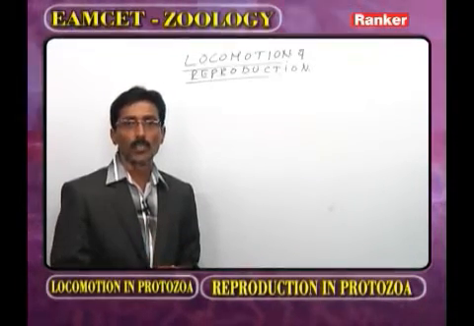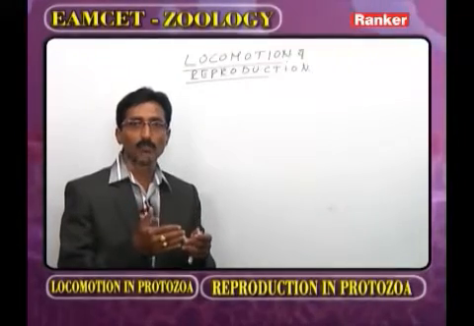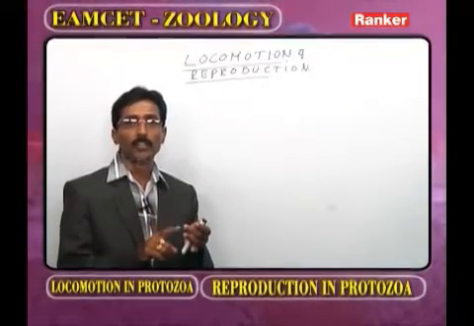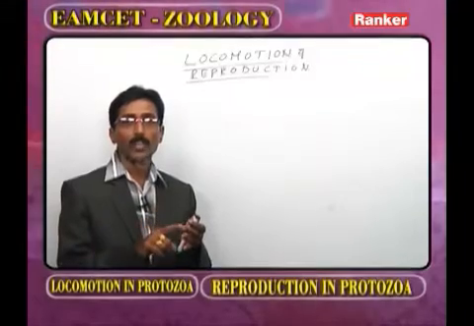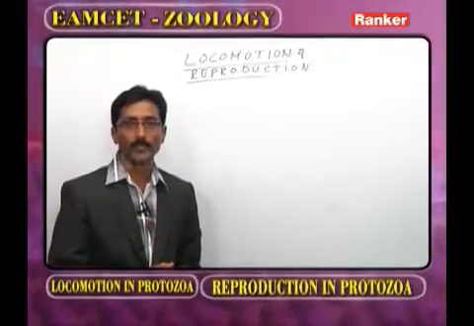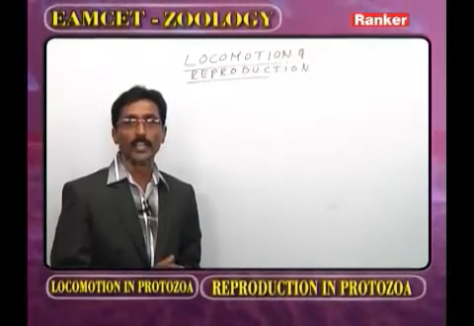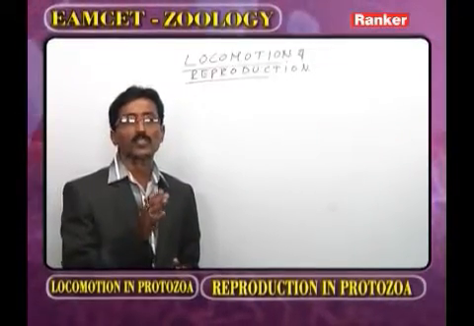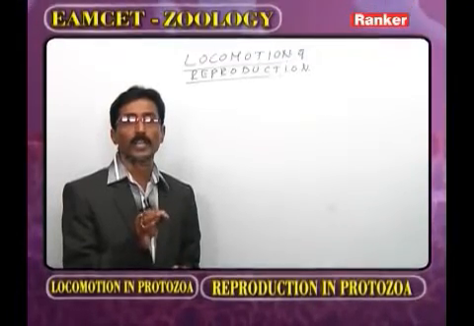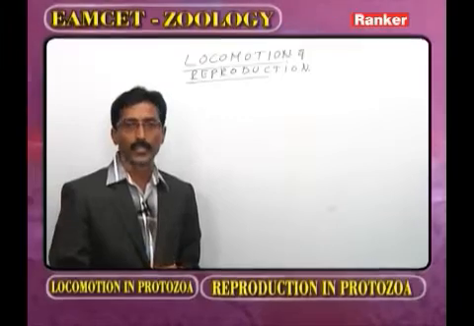Now, locomotion in Protozoa is brought about by, one, pseudopodia, second, cilia, third, flagella, and the last, myonemes. Of these locomotory organelles, the first one is pseudopodia. These are purely temporary; they just appear and disappear.